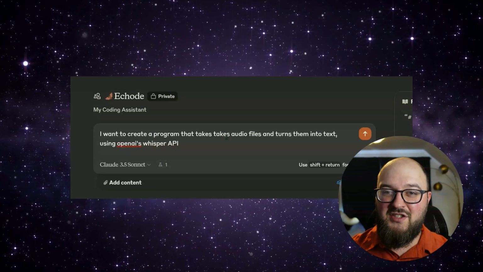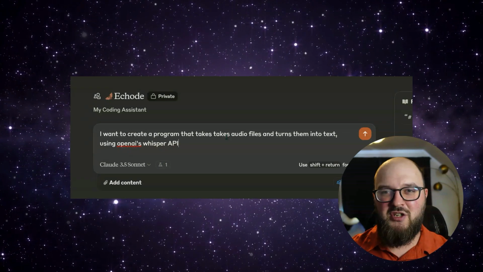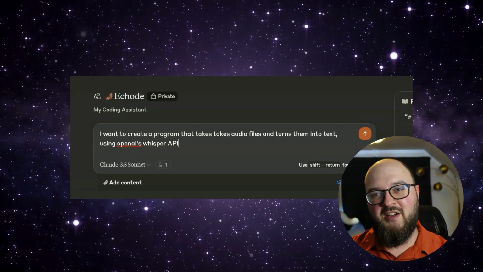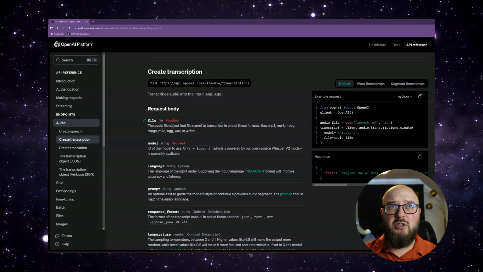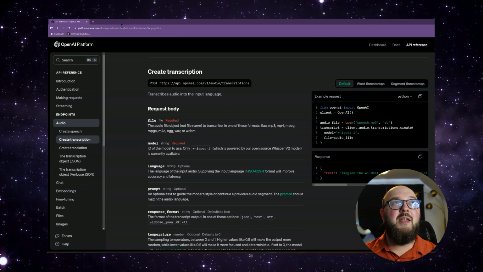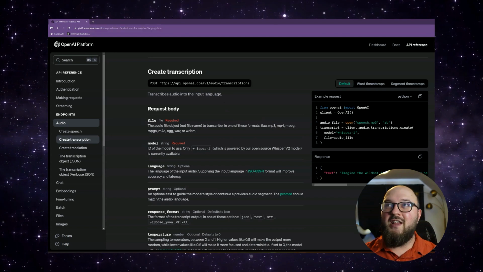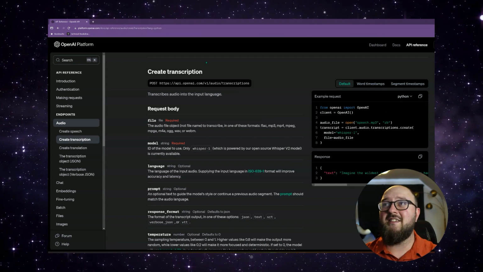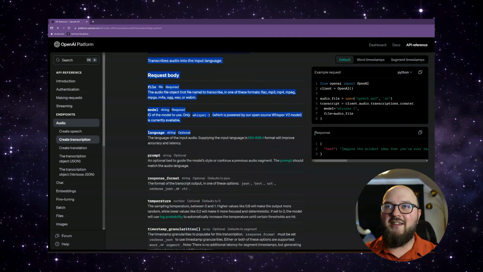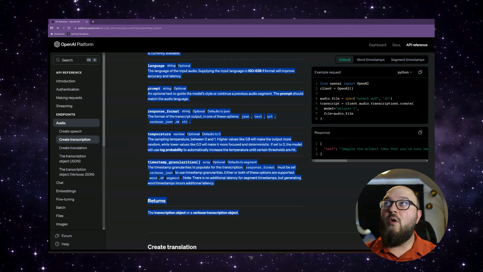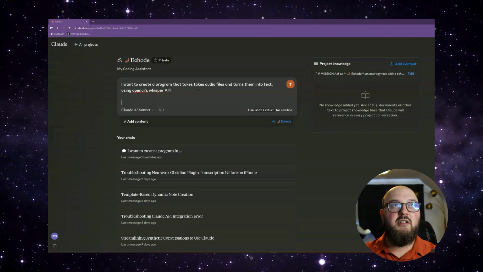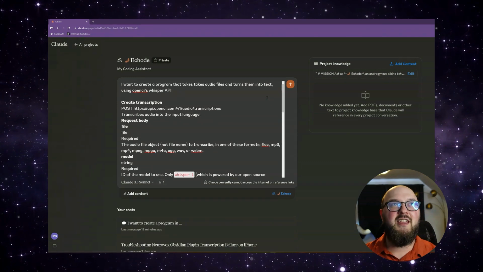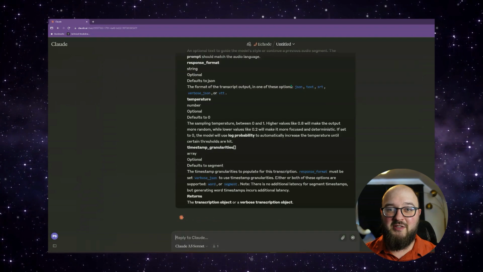The problem is, since Claude doesn't have the internet, it doesn't have the most up-to-date information about the Whisper API in its training necessarily. So that means we've got to head over and grab it so we can provide it as context. You'll see here a quick Google search brought me to the API reference for audio create transcription. All I want to do is make sure that this says Python, because we're going to be coding in Python for this at least. And then we're going to highlight all of this and bring it back over to Claude. I'm going to add it in here as reference, maybe give it some context. No, it has enough context, I think. And then we're just going to send this and see what it comes up with.